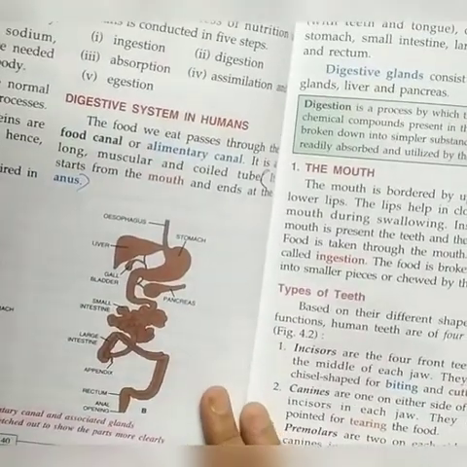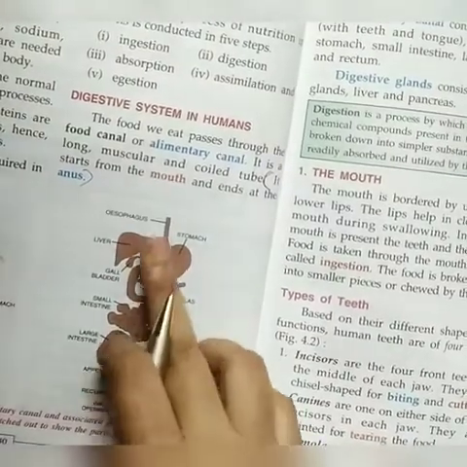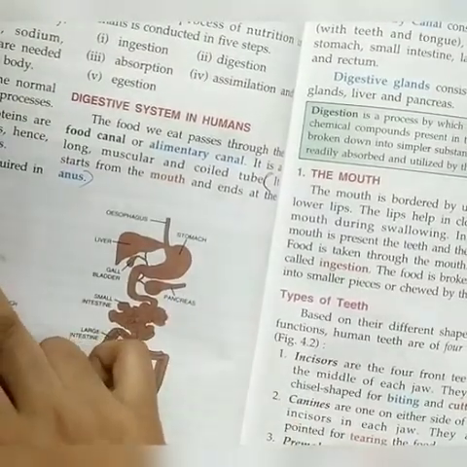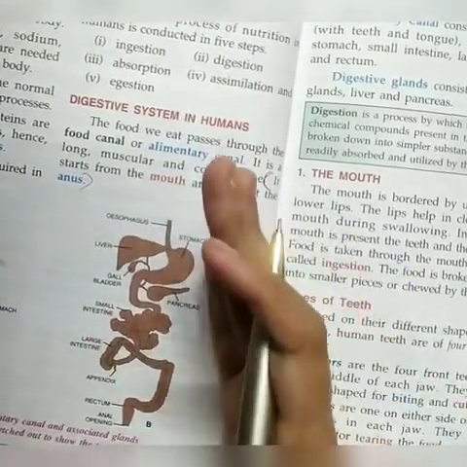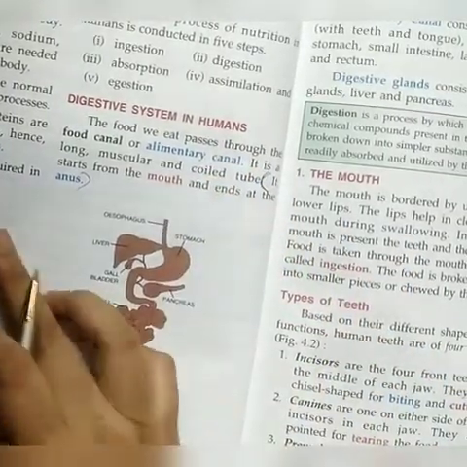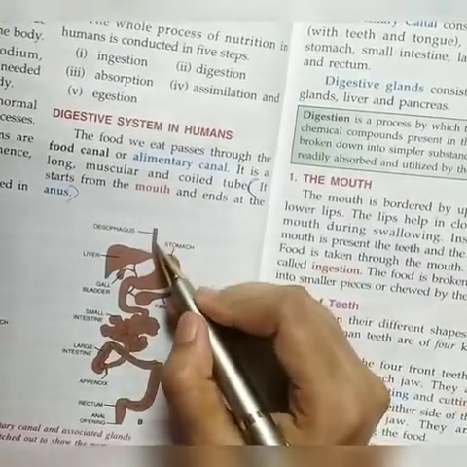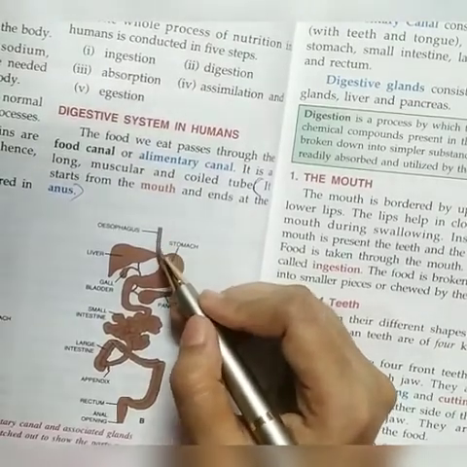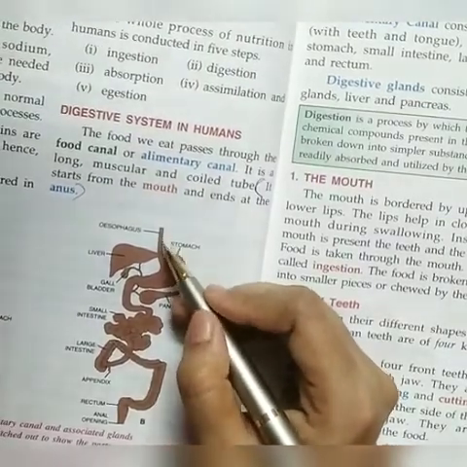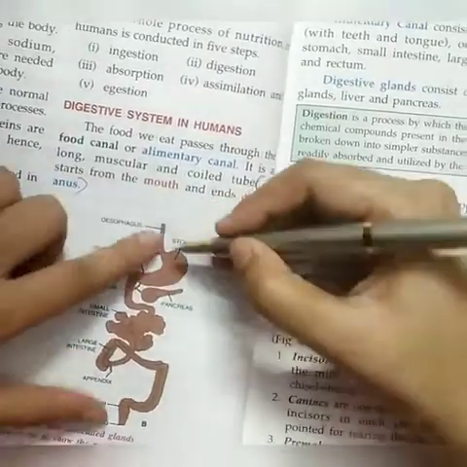Okay. So what are the components of this? First portion is mouth, and in our mouth there are teeth and tongue. After mouth, this part is known as esophagus. After that you see this is stomach. It is the continuation.